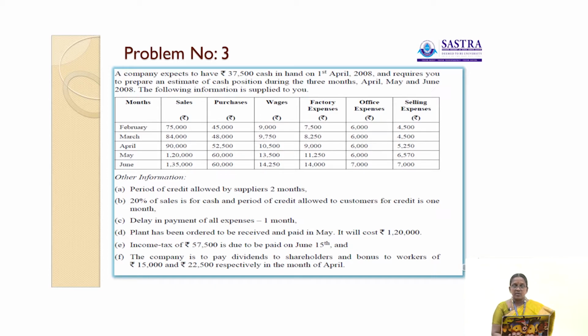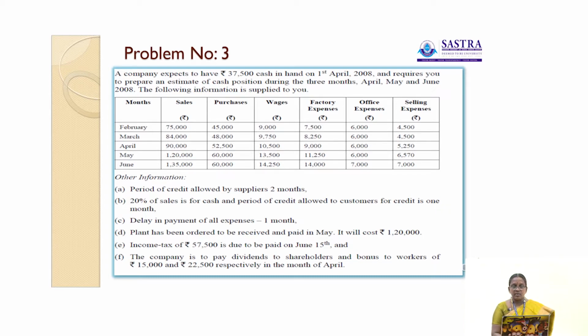The month of April, 90,000 is the sales, purchases is 52,500, wages 10,500, factory expenses 9,000, office expenses 6,000 and selling expenses 5,250.